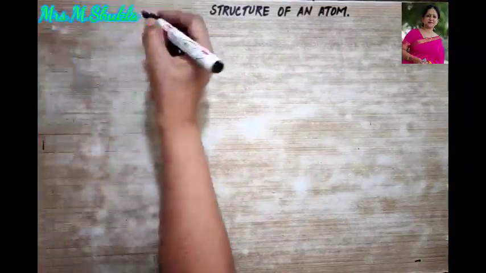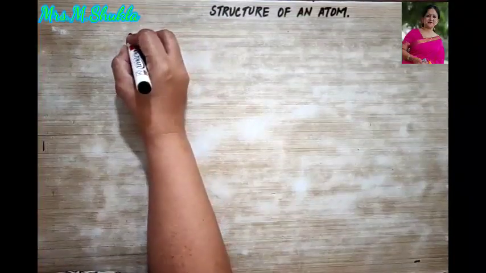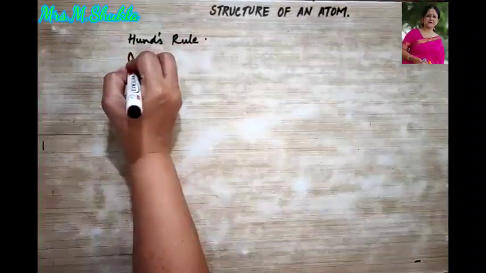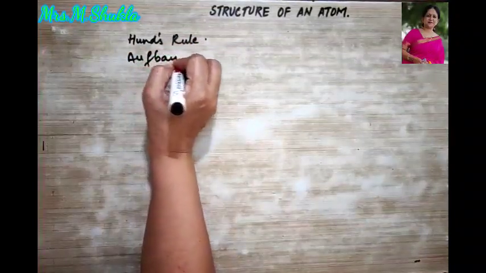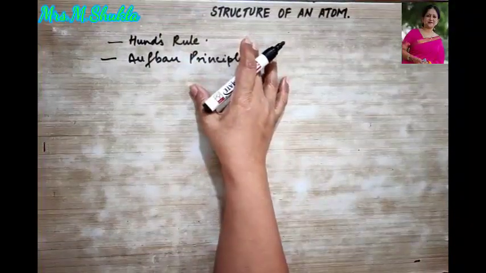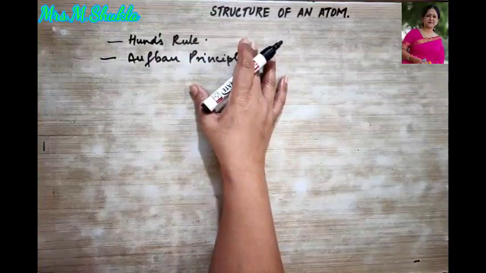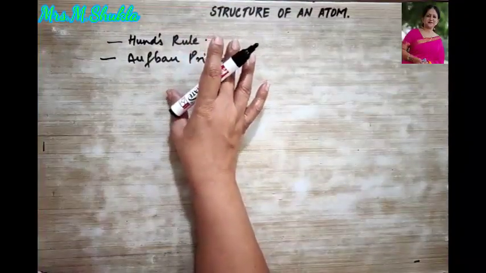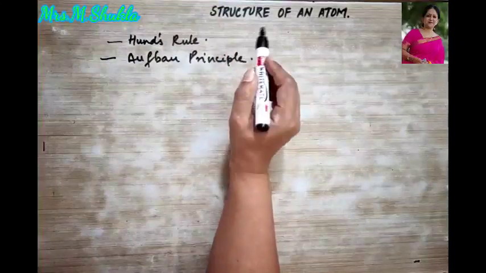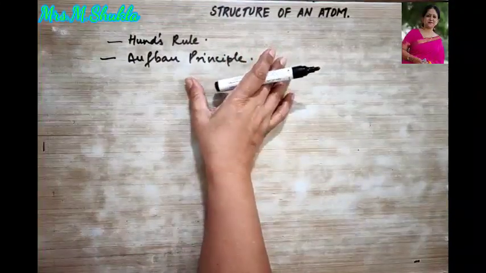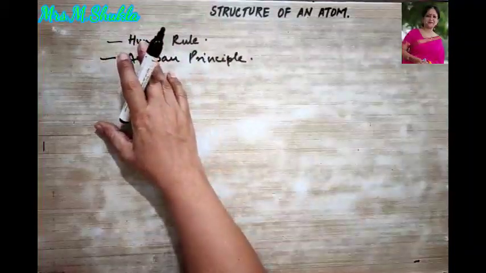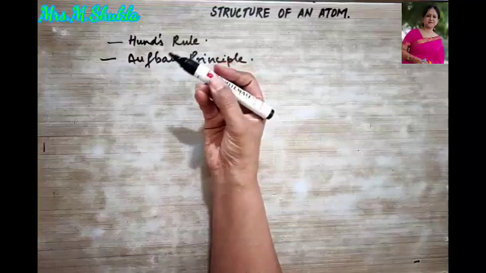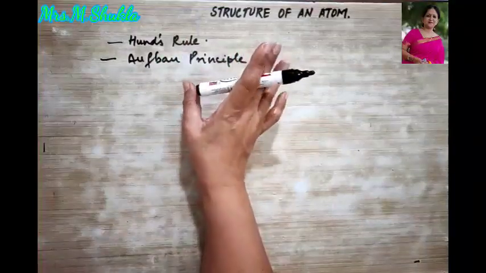Okay, now the next two principles that we need to understand are Hund's rule and Aufbau's principle. With these two principles I will be talking to you in the next video, that is tomorrow, and both these principles are very important. So when I send the video tomorrow, please understand all these principles: the Pauli's exclusion principle, Hund's rule or Aufbau rule, or the different ways of filling up the electrons in the orbitals. All this is very important.